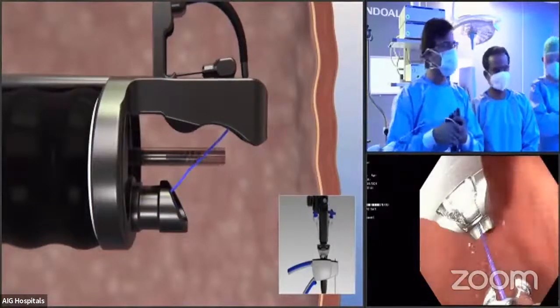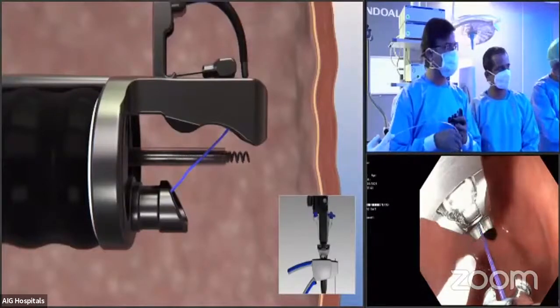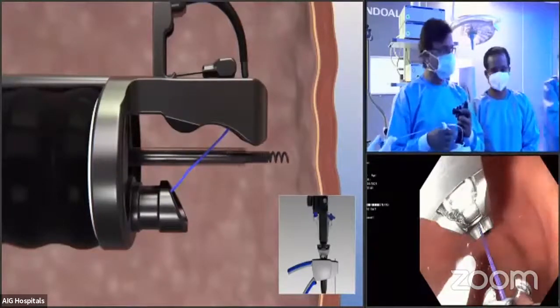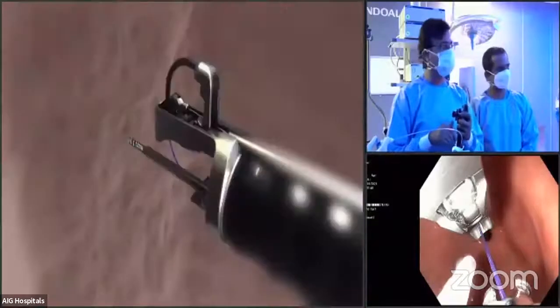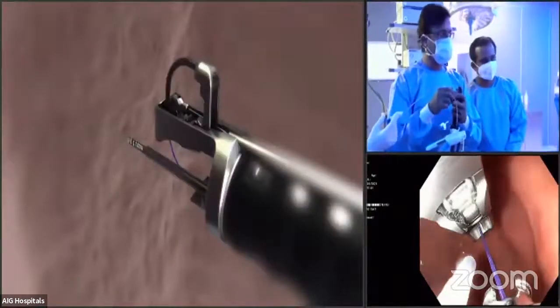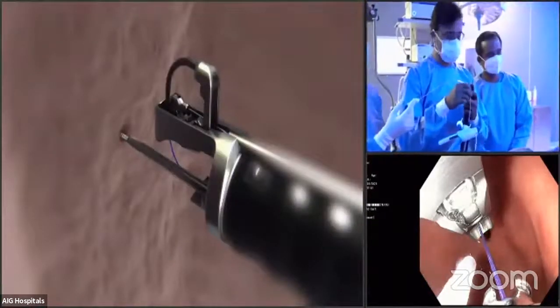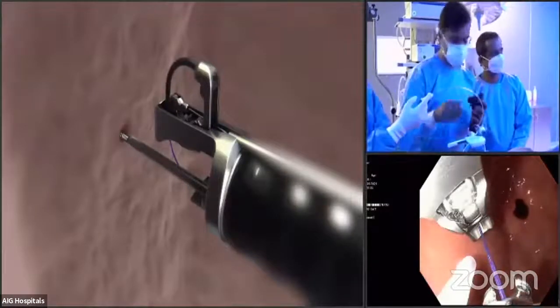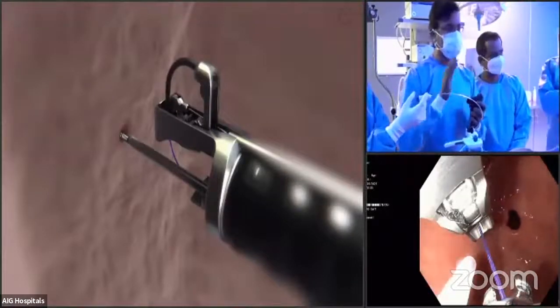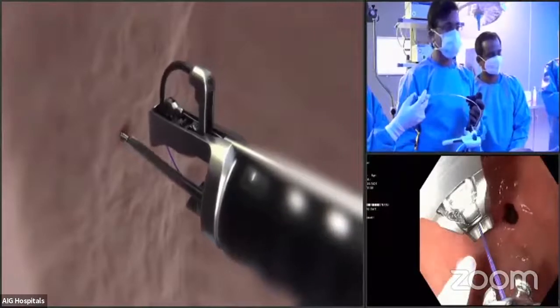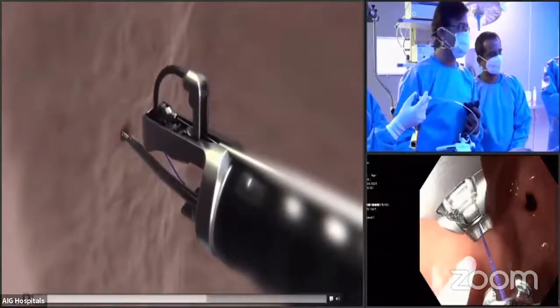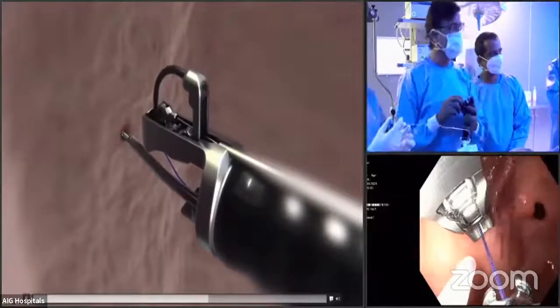So now what I'm going to do is I'll bring out the helix, which you can see on the left side. The anchor exchange is on the 3.7 millimeter channel of the scope, and the helix is on the 2.8 mm channel of the scope. So this is how it is done. And can I request you to stop the video? So now I'm going to take the first bite of the ESG.